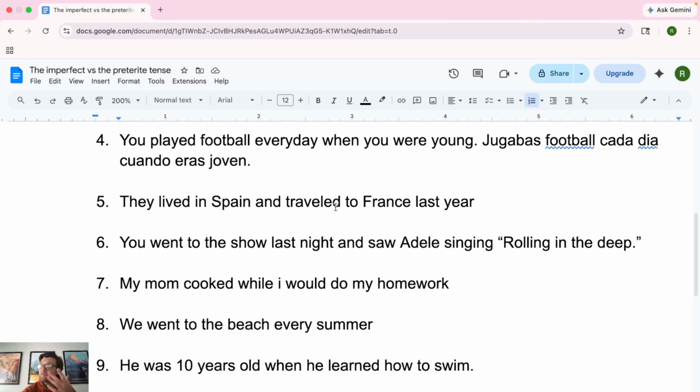It's a lot of time, in our youths we were young. It's more than one day. There's continuation. So for that reason, it's the imperfect. So we kind of broke that cuando imperfect and preterite rule, which shows us that that's not the end-all be-all, right? That can't be the only rule that we follow or think of when we translate. We really need to understand why the preterite or the imperfect is used.